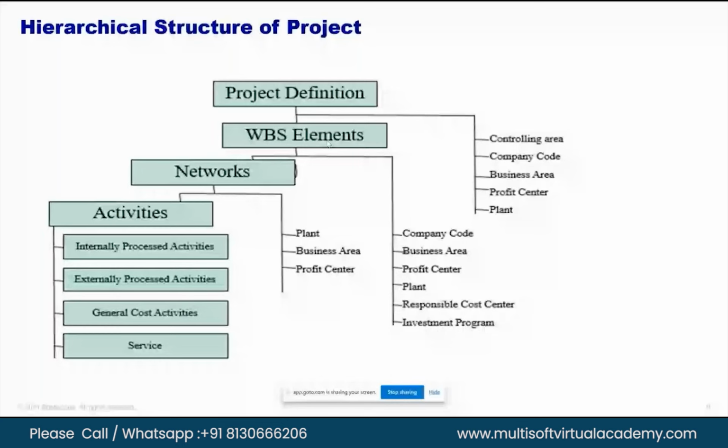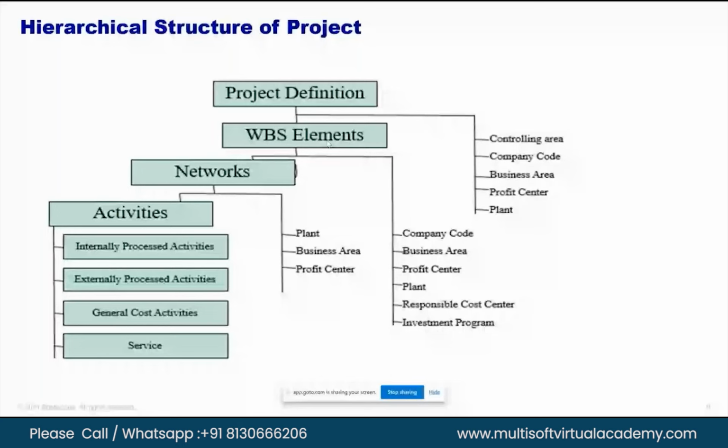So we generally use a single network under the first WBS, and then we create the project structure. Networks are generally used to define relationships between the activities. As I told you, there will be 50 to hundreds of WBSs and activities under that, so we have to define after which activity, what activity will start.